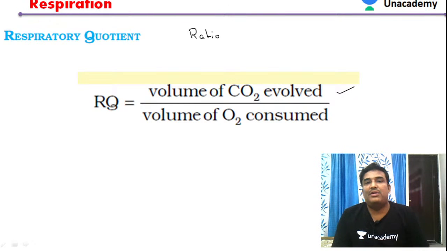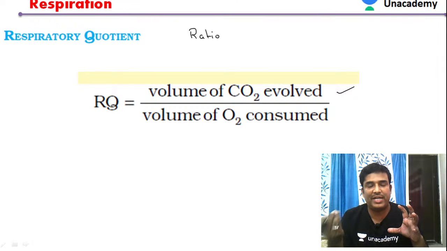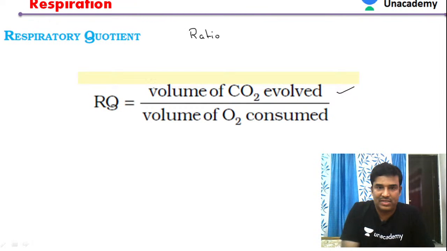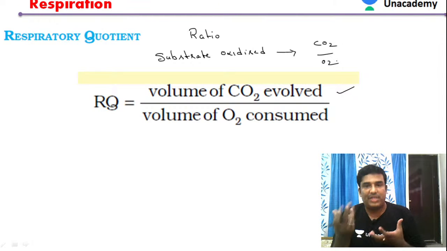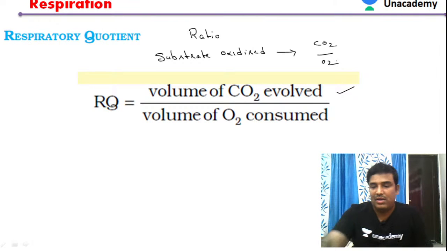When the respiratory coefficient is measured, the substrate can be a carbohydrate, a fat, or a lipid. When the substrate is oxidized, oxygen is consumed, and at the same time carbon dioxide is evolved. So we measure the volume of carbon dioxide evolved and the volume of oxygen consumed, and that is called the respiratory coefficient.